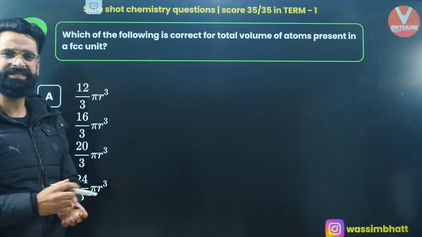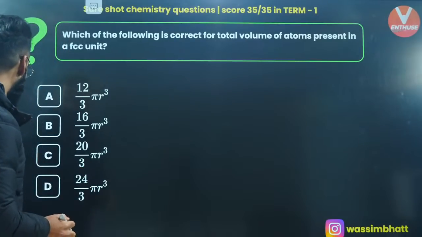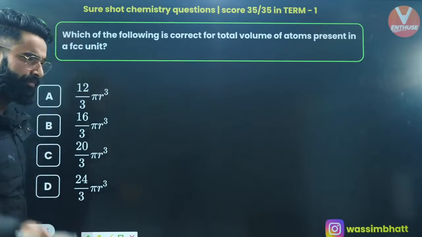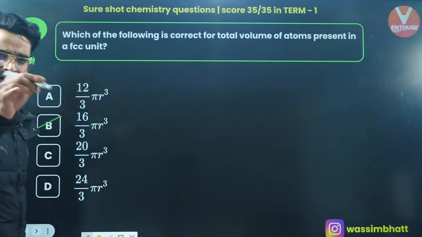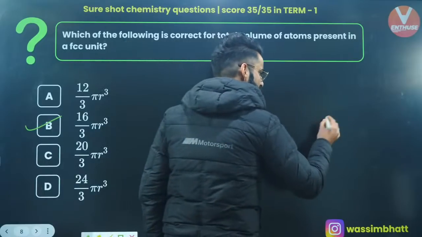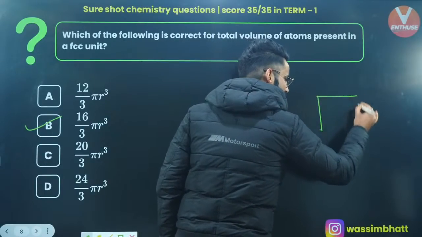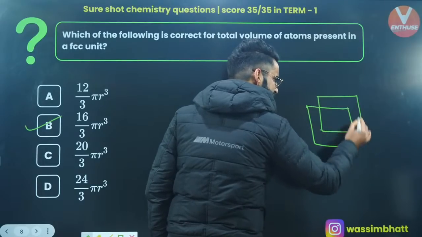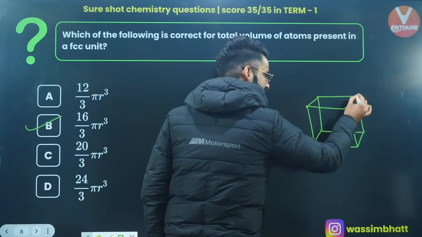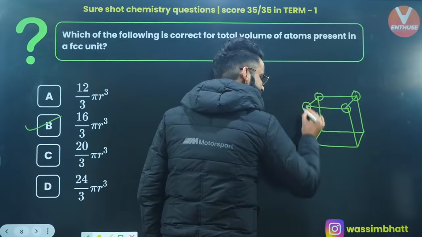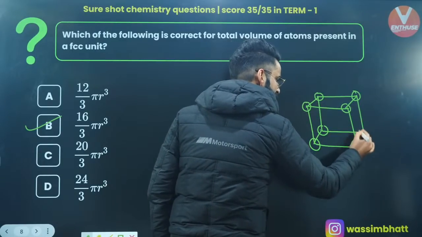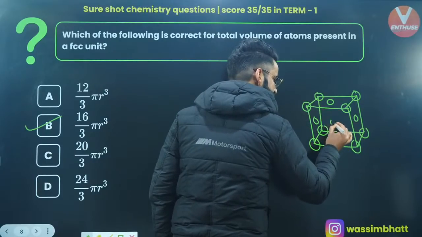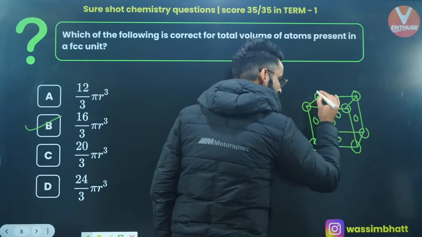Well, I can see majority of the students are coming up with option B, and let me quickly show you what is going to be the correct answer of this question. Let's try it out. Well, first of all, you are perfectly correct. It's going to be option B only, yeah? And let's see exactly how come it's going to be option B. For example, I'm making a face-centered cubic unit cell over here. Let's assume this is your face-centered cubic unit cell in which the constituent particles are present at the corners, and at the same time, the constituent particles will be present at the centers of each face. This is the center of front face and this is the center of back face, right?